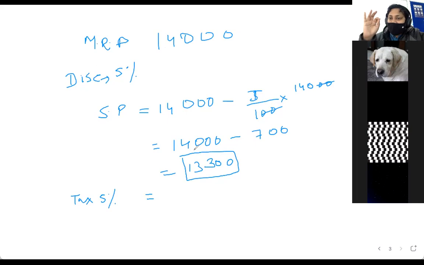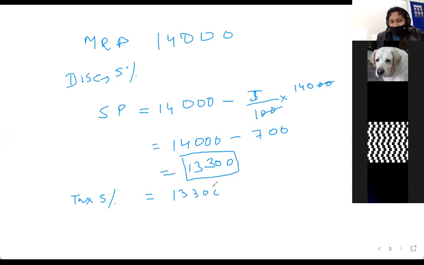Firstly, there is an amount of money that you will have to pay. On that, you will pay a tax. You will not pay a tax on the discount. The discount should be subtracted from the mark price. Whatever the selling price is, on that the tax is collected. Whatever money you're paying the business owner, on that you are giving out a tax of 5%. Now give a tax of 5%. How much will that be?